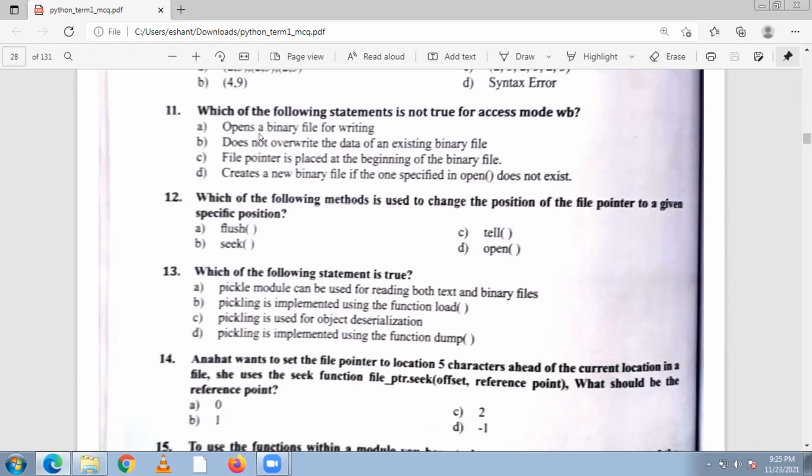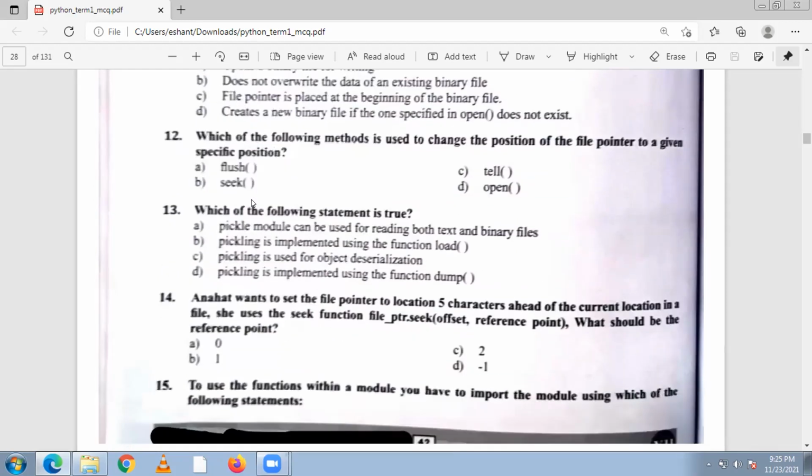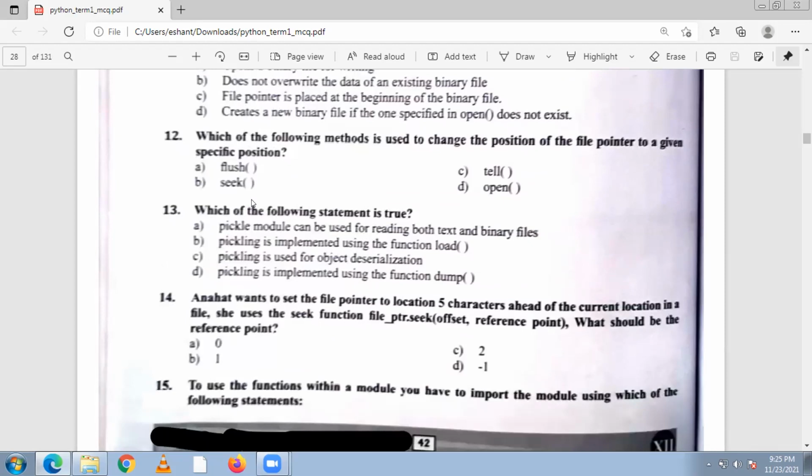So this is the answer of this one. Doesn't overwrite the data of an existing binary file. Okay, so answer is B. Now question number 12, which of the following method is used to change the position of the file pointer to a given specific position? So tell always shows the current position of the file pointer.